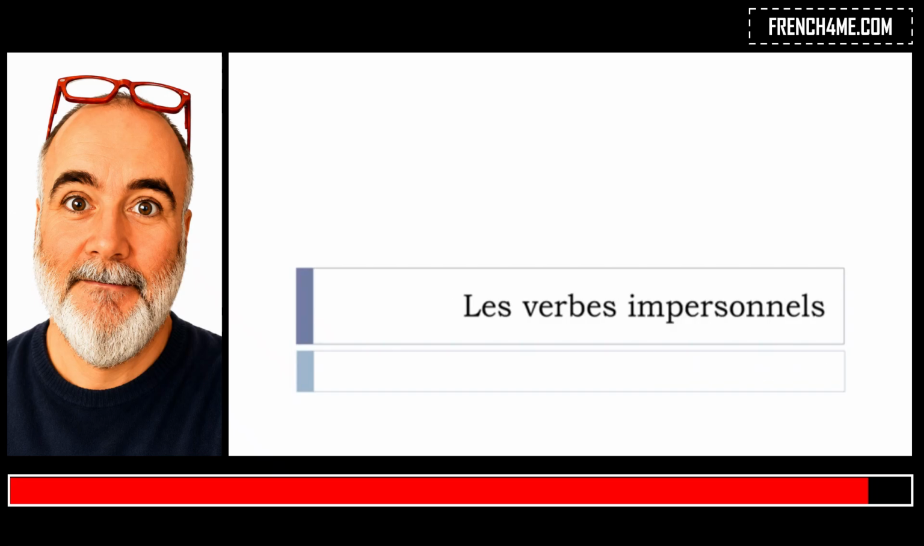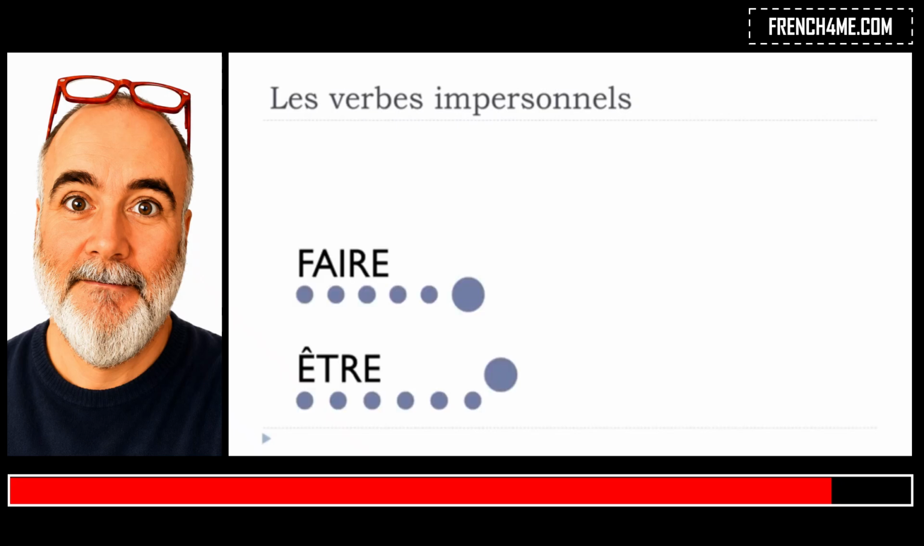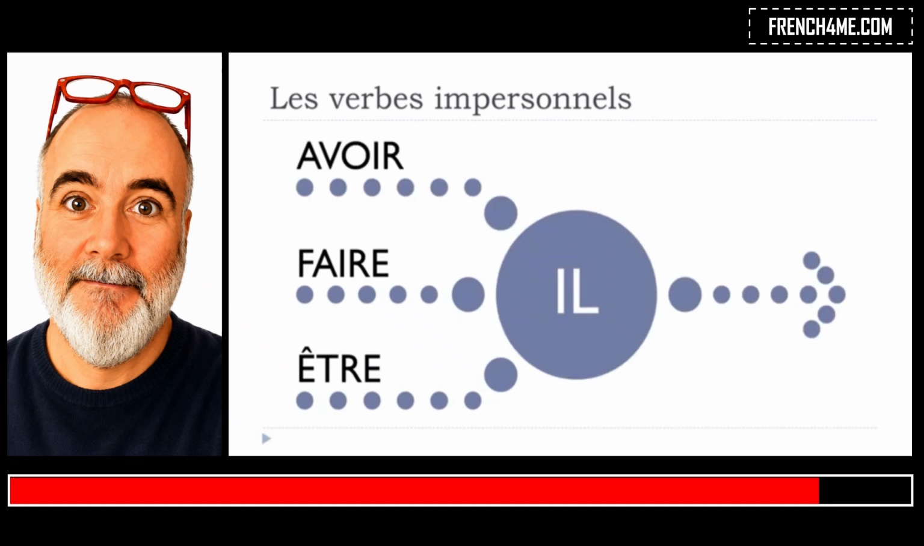In this lesson we'll discover together les verbes impersonnels. They are really useful and it's quite important to see them. We'll focus on three verbs. The first one, être, to be. Second one, faire, to do. And the last one, avoir, to have. The important thing with this concept, les verbes impersonnels, is that, as you will see in the examples, they are not connected to a person, and that's the main concept.